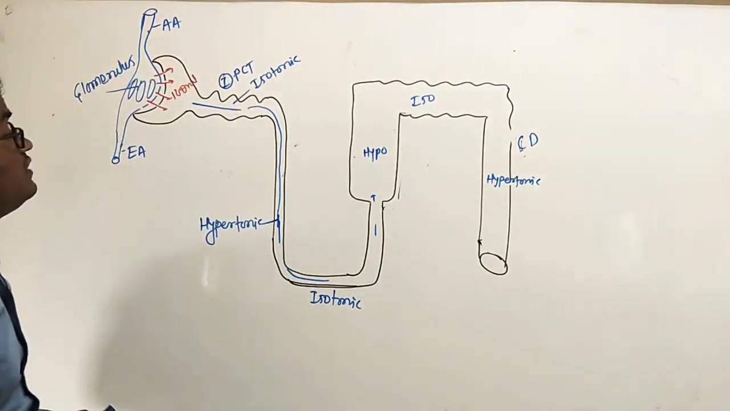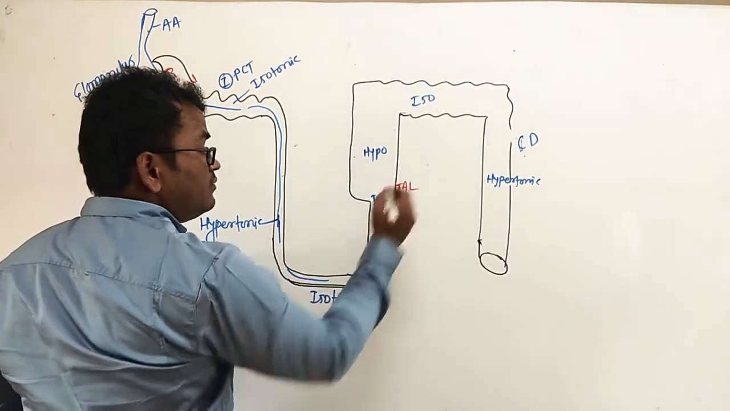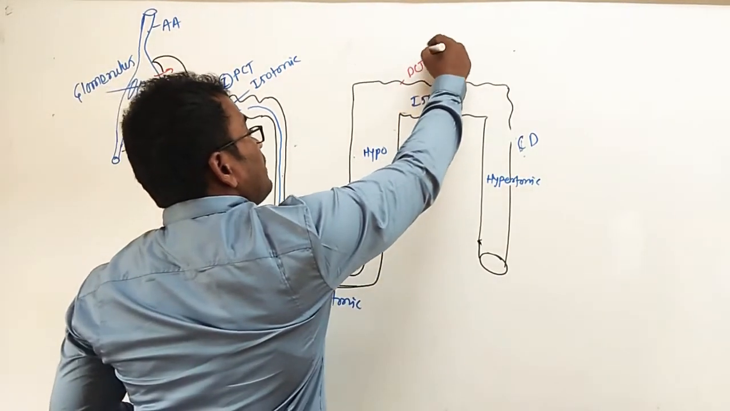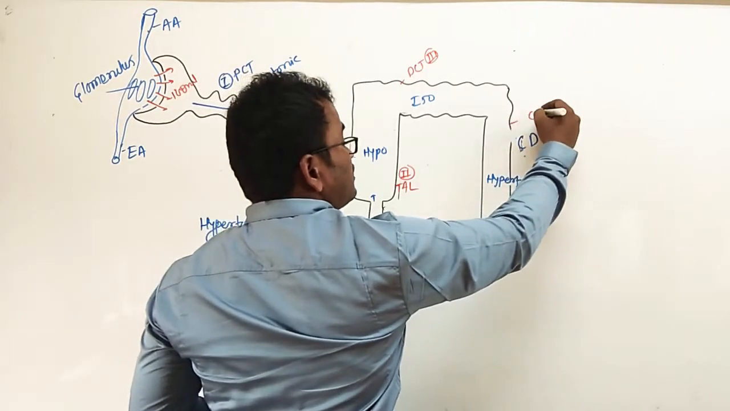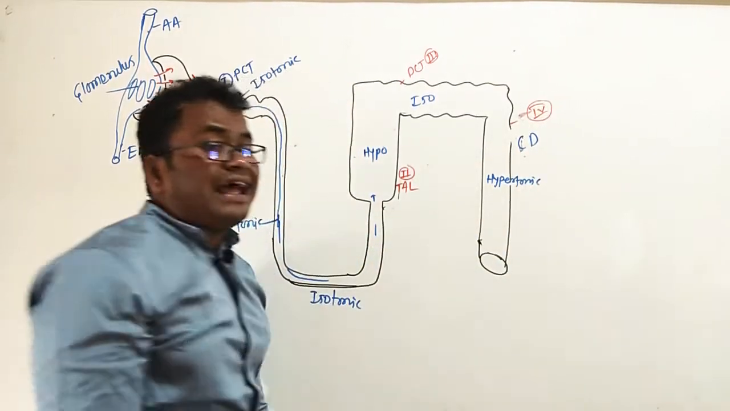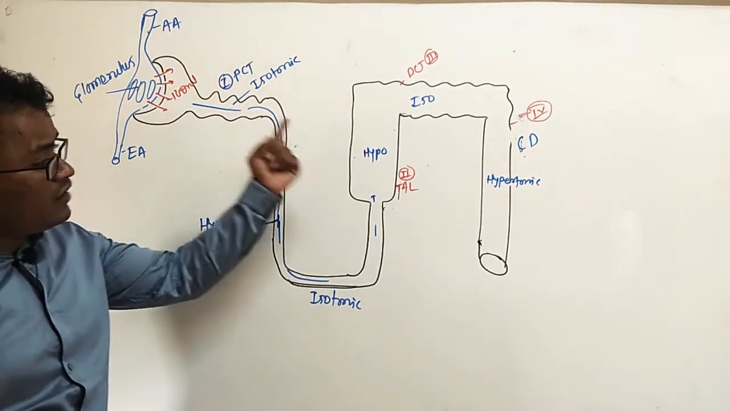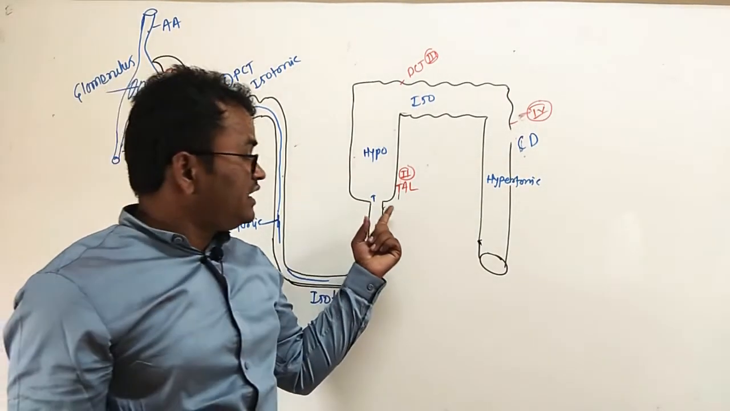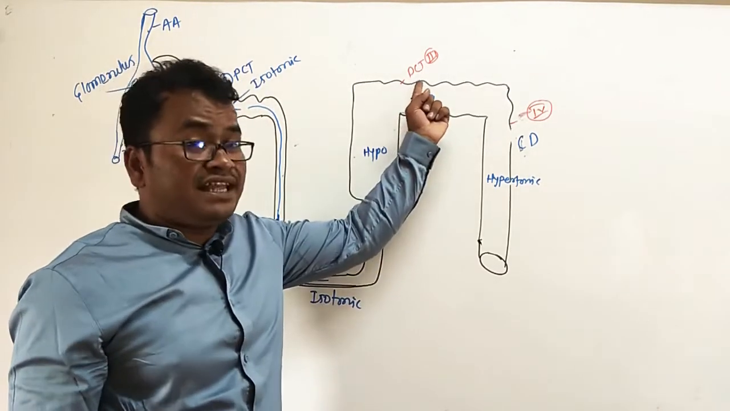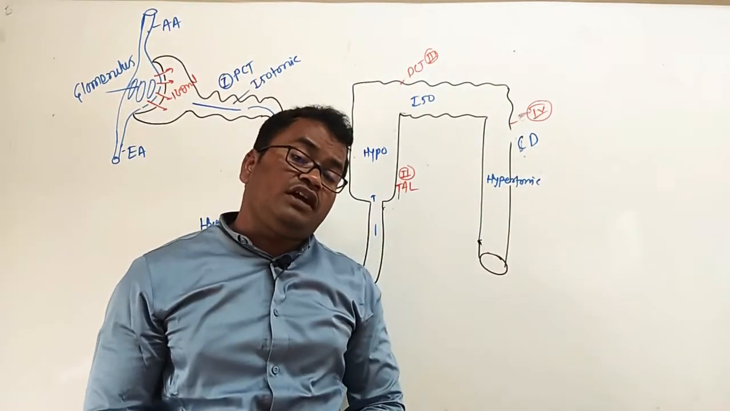So this is the first part, PCT. This is the second part, the thick ascending limb. Next, this is the DCT, the third part, and next one is the collecting duct, the fourth part. So the drugs act on the nephron at these 4 points. First one acts on the PCT. Second one acts on the thick limb of the ascending loop of Henle. Third one is in the DCT. Fourth one is in the collecting tubules or the early part of the collecting ducts.